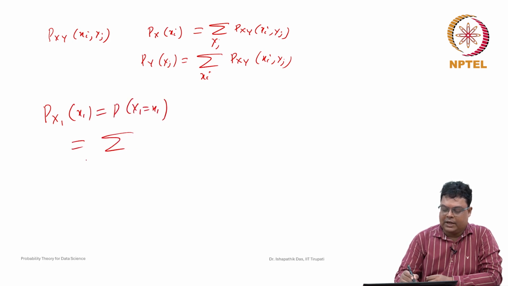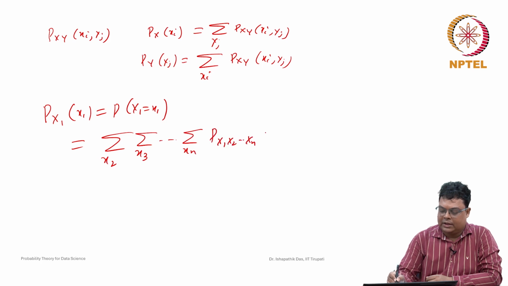In that case you have to take the sum over the other variables. So this is the sum over x2, sum over x3, up to sum over xn, of p(x1, x2, ..., xn).